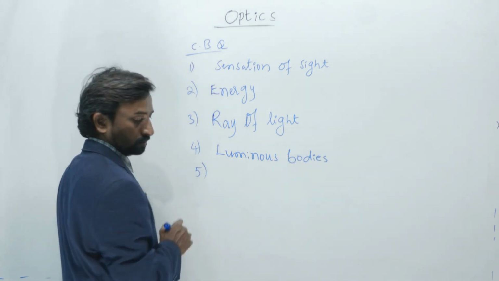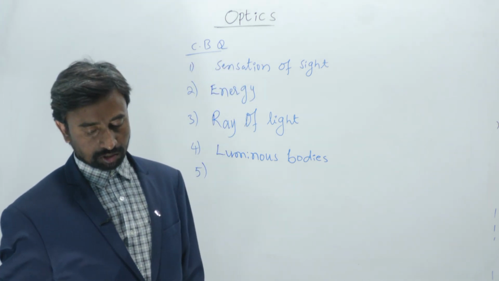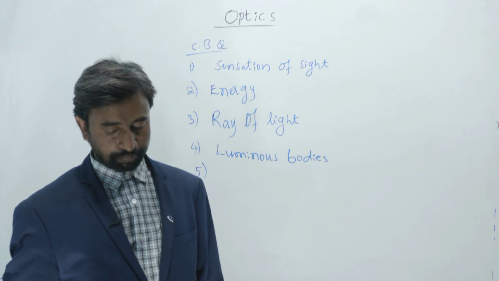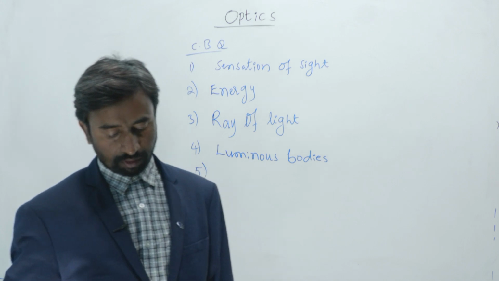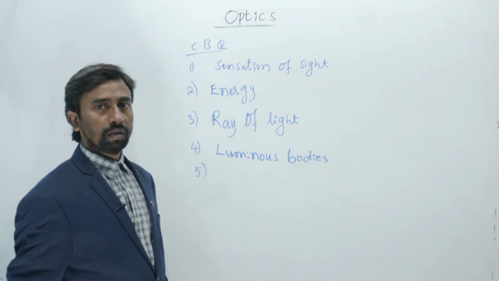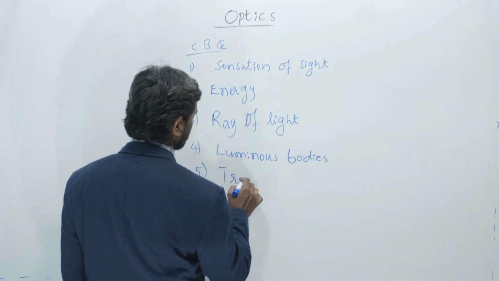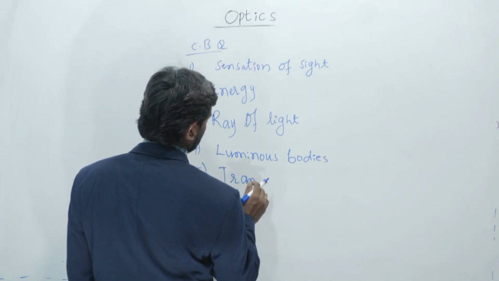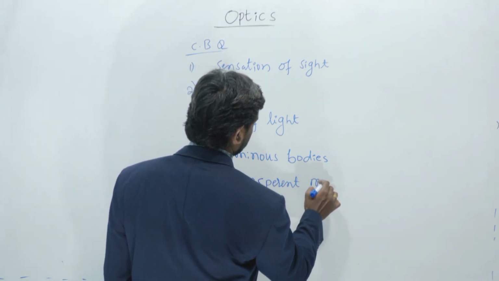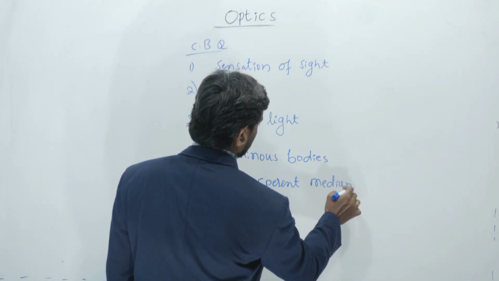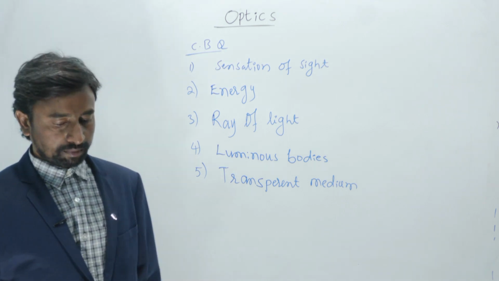Now the fifth one: clear water is an example of heterogeneous medium, translucent medium, transparent medium, or opaque medium. Clear water is an example of a transparent medium because we can see our face in it. So it is a transparent medium.